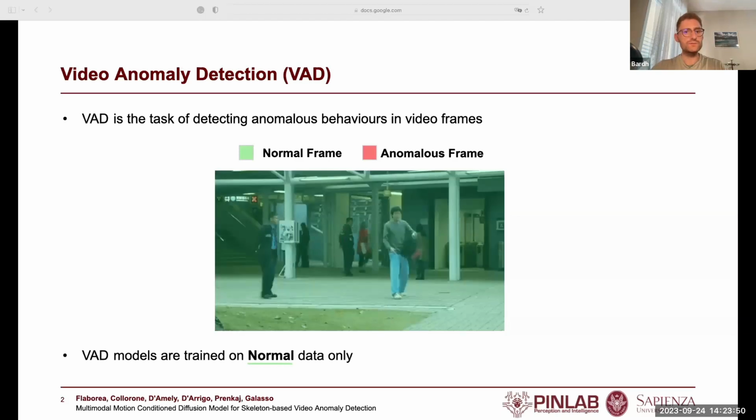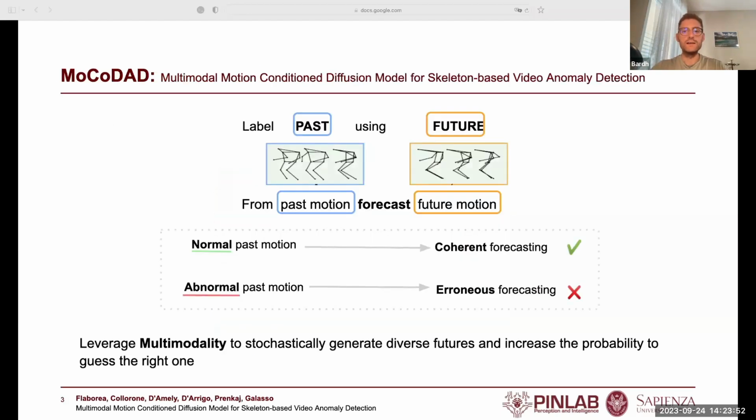The main intuition behind our approach, MoCoDiff, is to exploit past motion conditioning to forecast future motions. The idea here is very simple. Normal past motion should lead to coherent forecasting, while abnormal past motions should produce erroneous forecasting. This is consistent with what happens in reality. If people walk into a scene, they tend to keep walking and have a predictable behavior, whereas abnormal behavior instead has unpredictable futures. Thus, they should be detected as such.